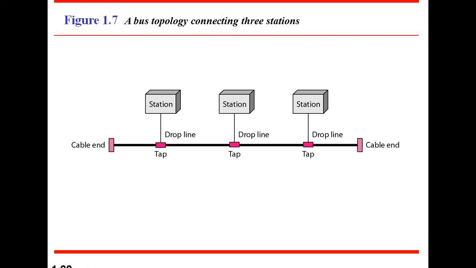If the single communication line fails, the entire network will not work properly, or the total work will be stopped, because all stations are connected to the single cable line. This is known as the backbone cable. If this backbone cable fails, then the entire network will be stopped.